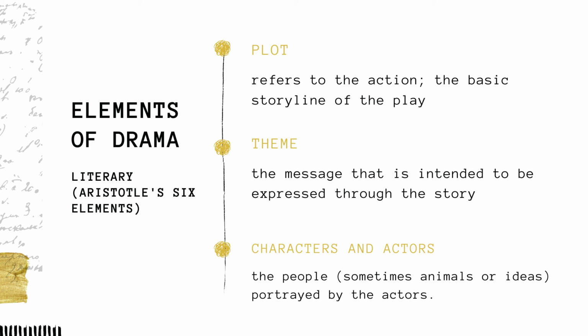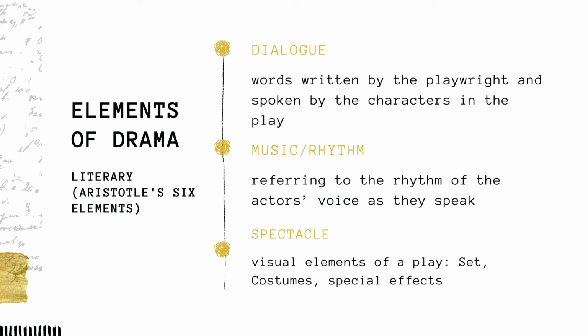These are the people or sometimes animals or ideas portrayed by the actors. Another is dialogue. Dialogue is the word or words written by the playwright and spoken by the characters in the play. Another element is music or rhythm. While music is often featured in the drama, in this case, Aristotle was referring to the rhythm of the actors' voices as they speak. The last or sixth element is the spectacle.